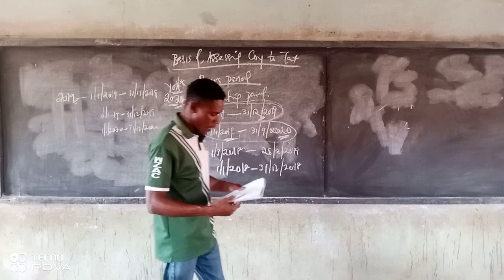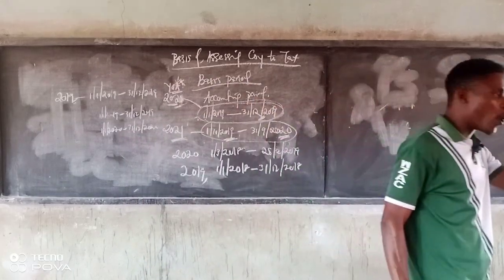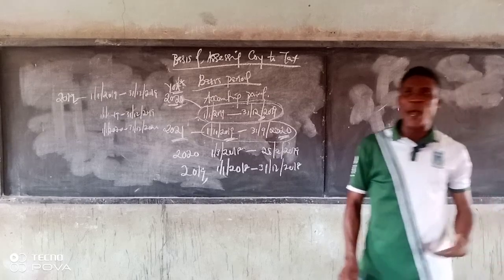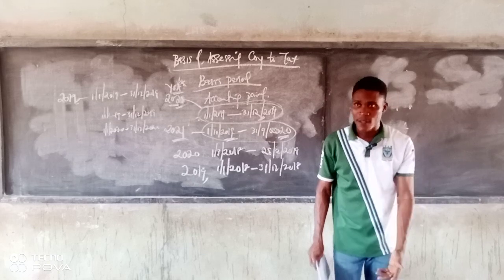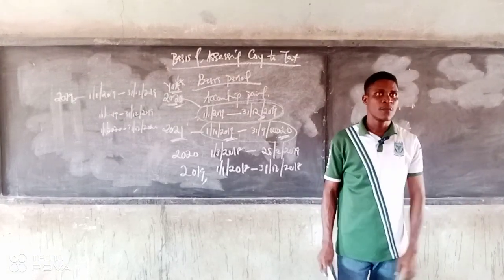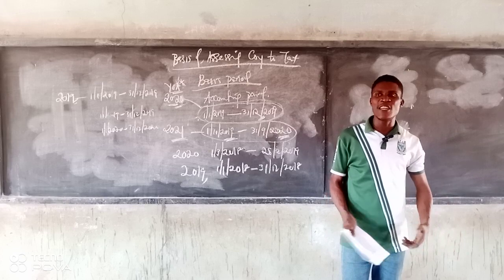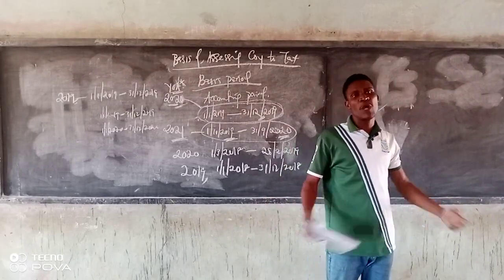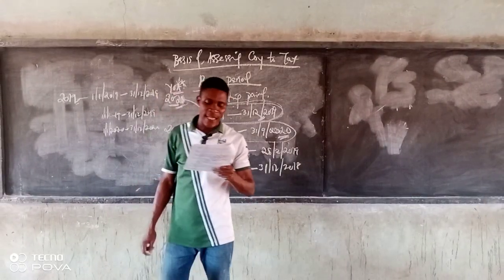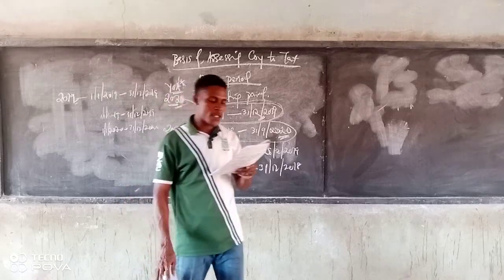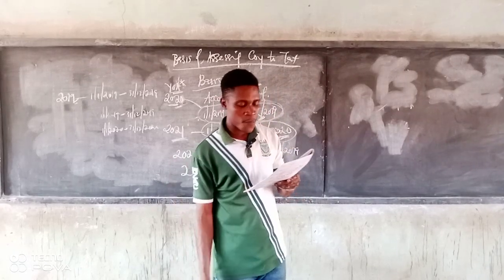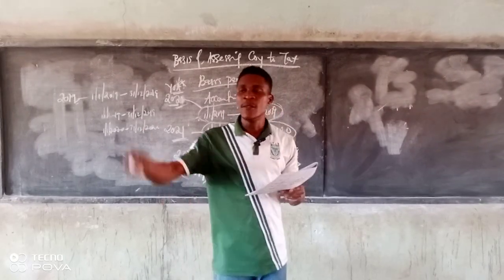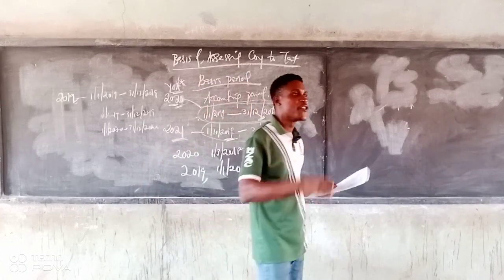Okay, then abnormal basic period. This one always occurs when the company is just commencing business, or when the company changes the accounting date, or when the company is about to cease. So in most cases, that is when we will see abnormal. Sometimes it will run for like 16 months. It will run for a period less than 12 months. Abnormal basic period is either less than or more than 12 months. It may not start immediately after the previous period ends. There are three situations in tax leading to abnormal basic period, the conditions that can result in abnormal basic period.